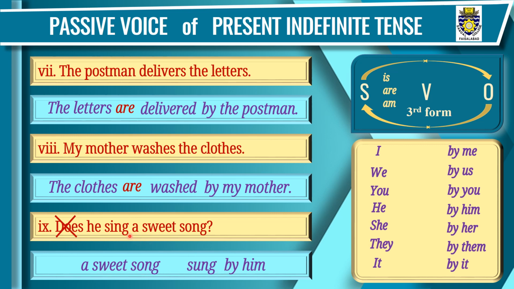As it is interrogative, this helping verb is we'll use in the beginning of the sentence. Is a sweet song sung by him? And don't forget to put question mark at the end of the interrogative sentence. The sentence will become: is a sweet song sung by him? Now see some more examples.